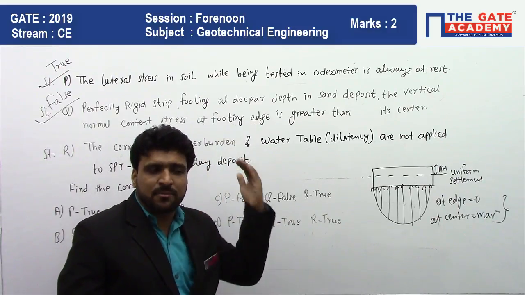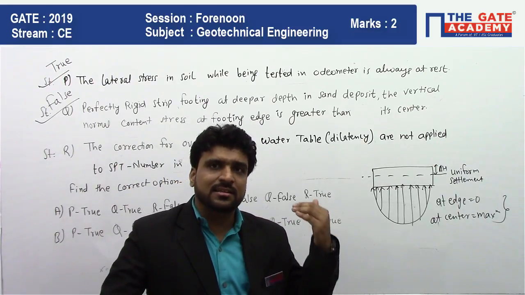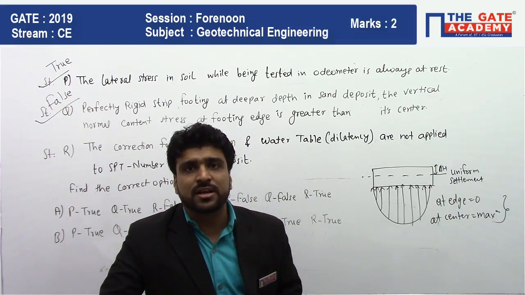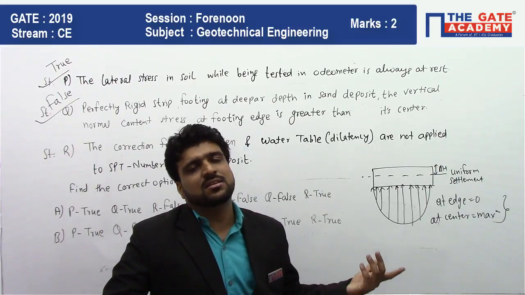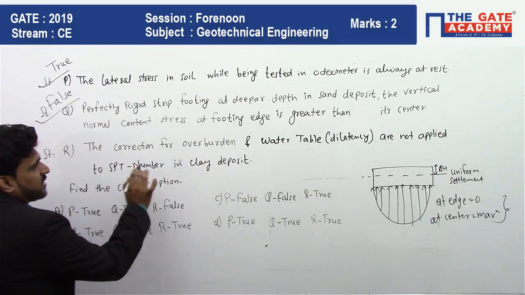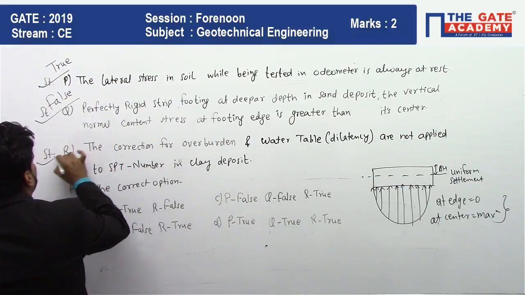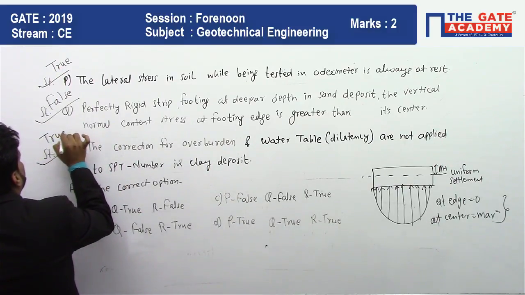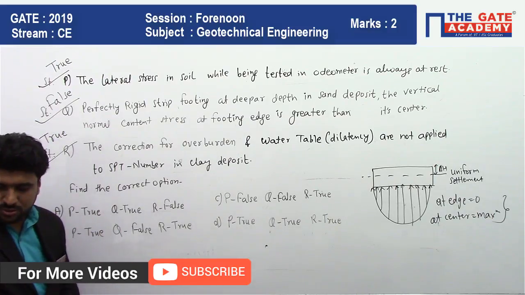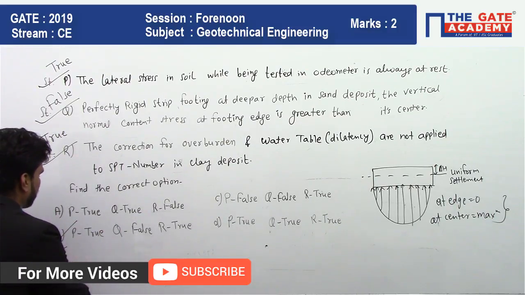Because we are using a dynamic hammer in this SPT test, and because of the dynamic effect the clay will get remolded. So we are not using this test in clay deposits, so there is no need for any correction. It means this correction is not applied for clay. This is a true sentence. So P is true, Q is false, and R is true. So option B will be the correct option.